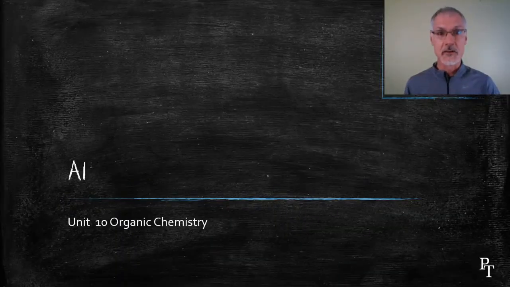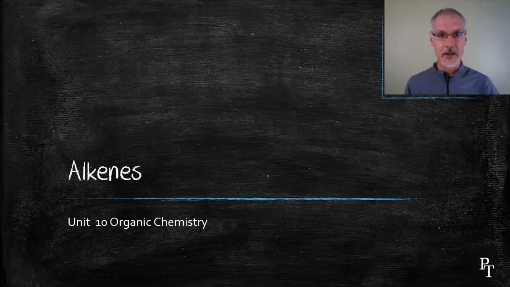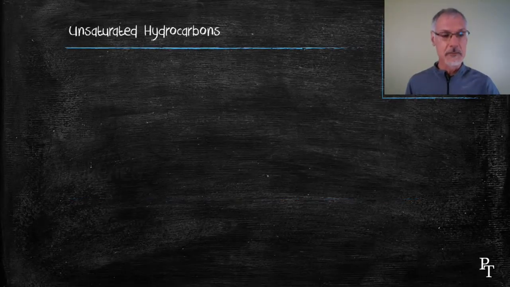Hi again. Today I want to continue with our exploration of homologous series and groups of hydrocarbons. Today we're going to look at unsaturated hydrocarbons, the alkenes and the alkyne family. Let's begin where we left off last day by a look at the alkane family.